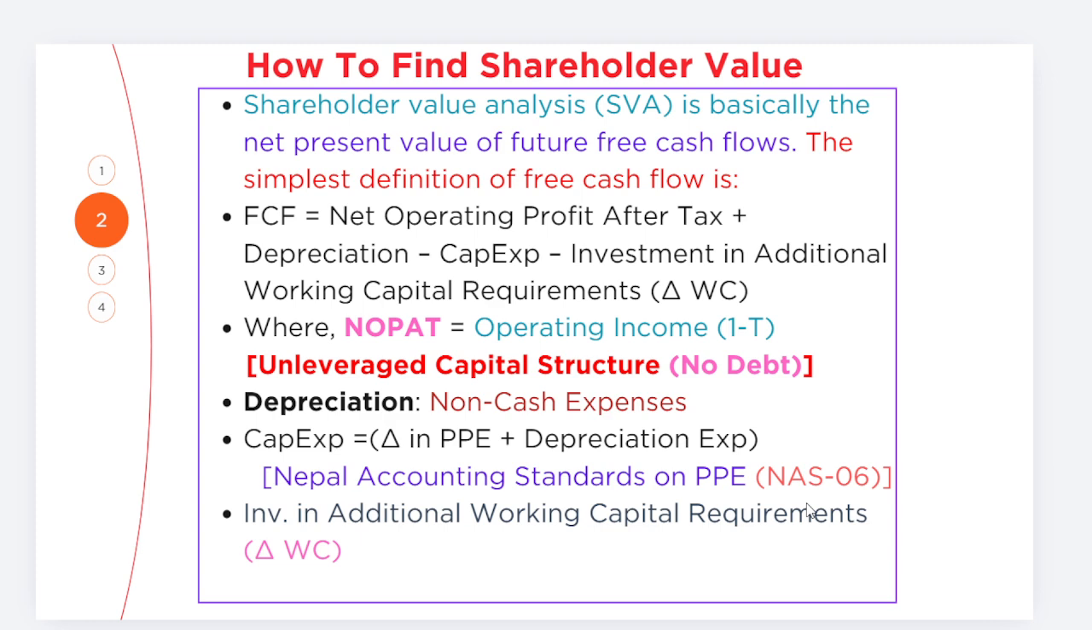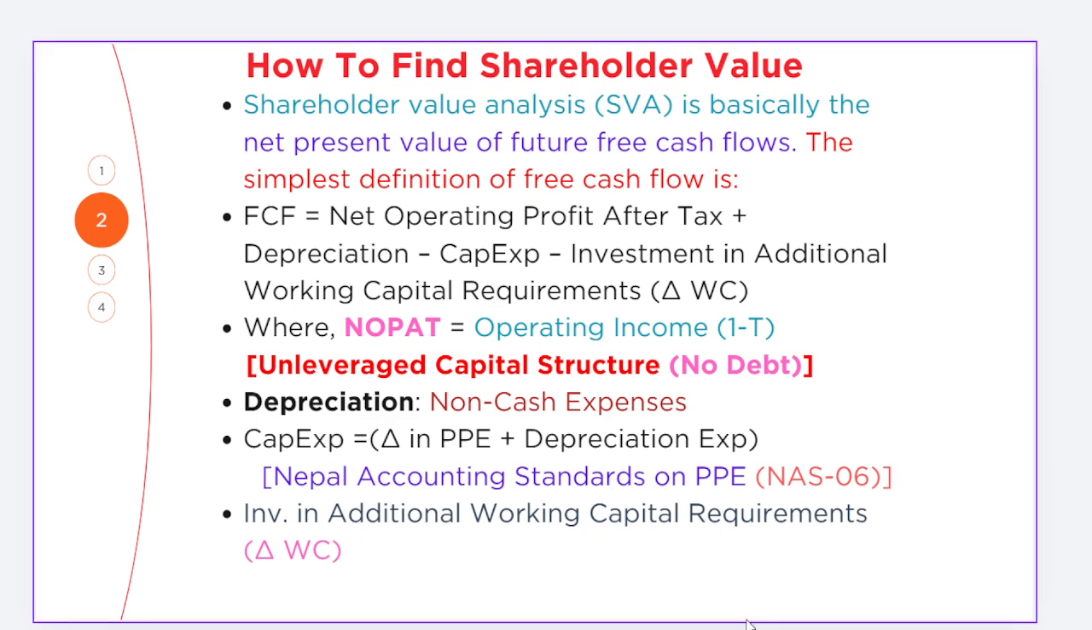If this is not given, friends, net working capital is simply current assets minus current liabilities, which you will take from the balance sheet of the company. So this year's net working capital and last year's net working capital will give you the change in working capital, friends.